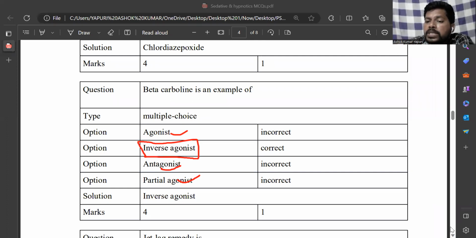And inverse agonist means in the negative dose. So the response goes into the negative. So agonist 100%, antagonist neutral 0, and inverse agonist into the minus, inversion opposite to the agonist. Agonist means towards the positive side and inverse means towards the negative side.